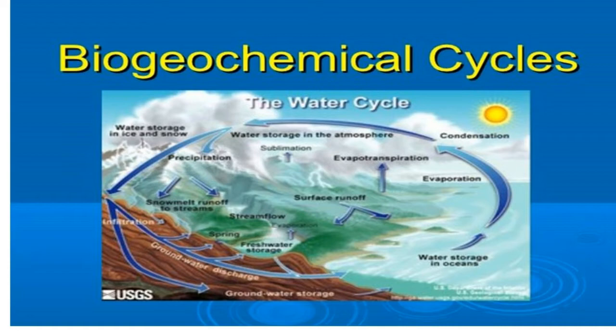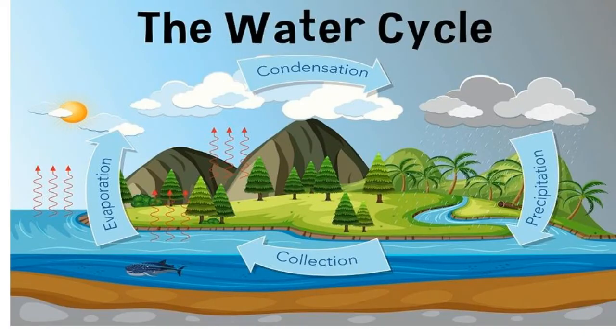So in this lesson we are going to see the three cycles: water cycle, nitrogen cycle and carbon cycle. So these are the biogeochemical cycles. The first cycle is the water cycle. This cycle is otherwise called the hydrological cycle. You all know the water cycle very well. The water moves from one reservoir to another by the processes of evaporation, transpiration, condensation, sublimation, precipitation and infiltration methods.